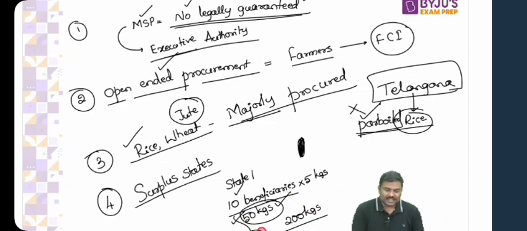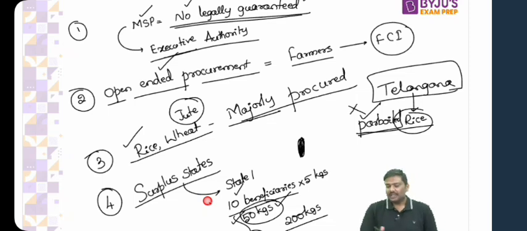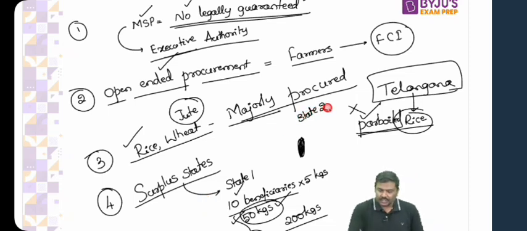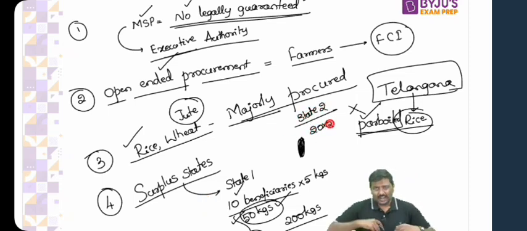So what will happen? This is called a surplus state. Now there is another state, let's say state 2. In state 2, there are 20 beneficiaries. Every month I'll have to give these beneficiaries 5 kgs.